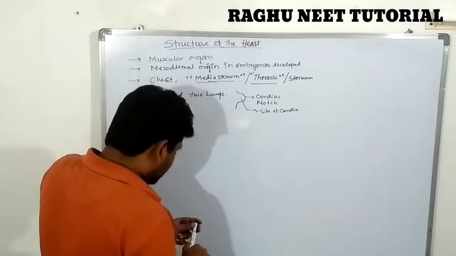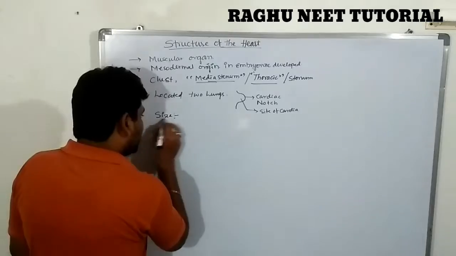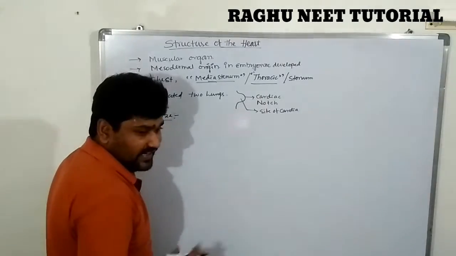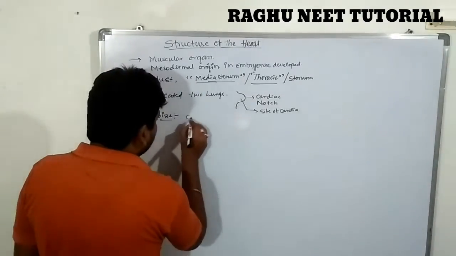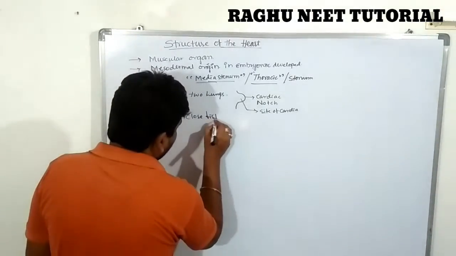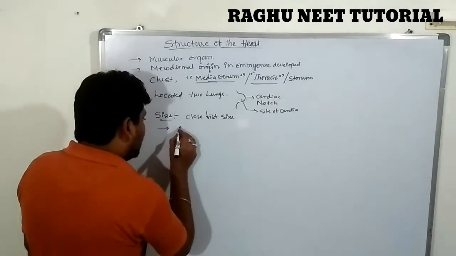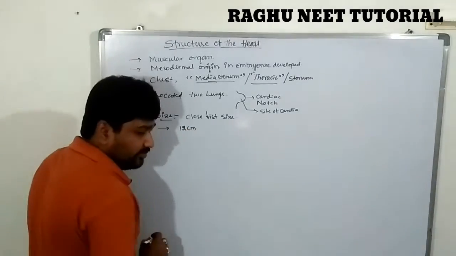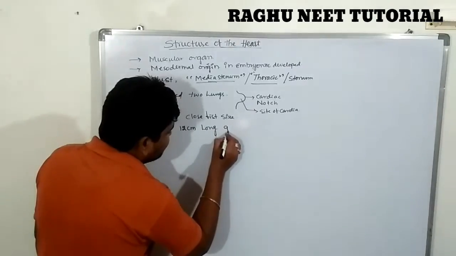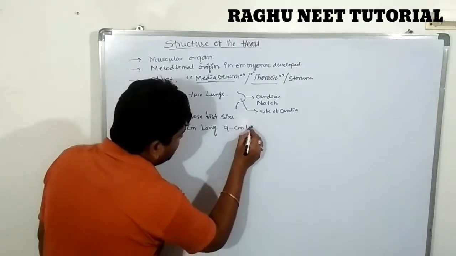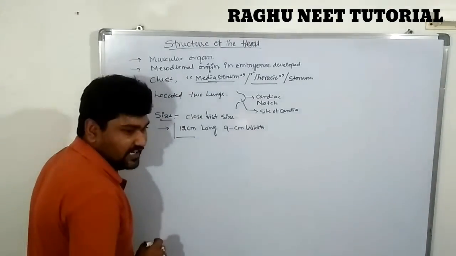Are you clear? What is the size of the heart? In healthy adult individuals, it is about the size of a closed fist. The size of the heart is approximately 12 centimeters long and 9 centimeters wide. Very important.